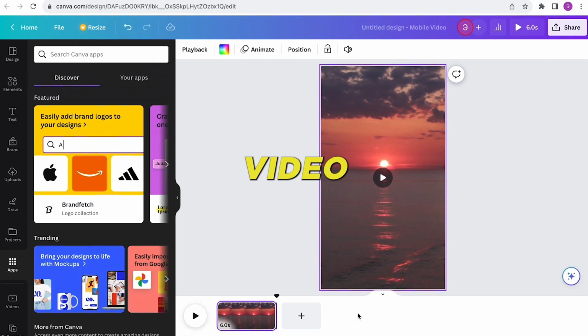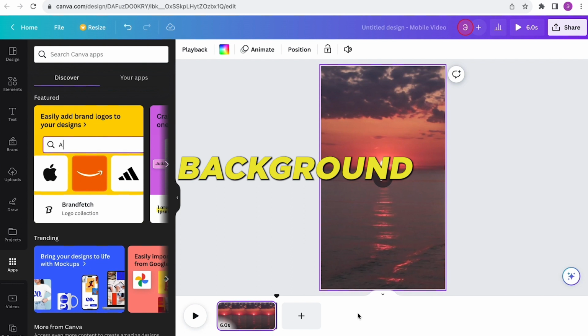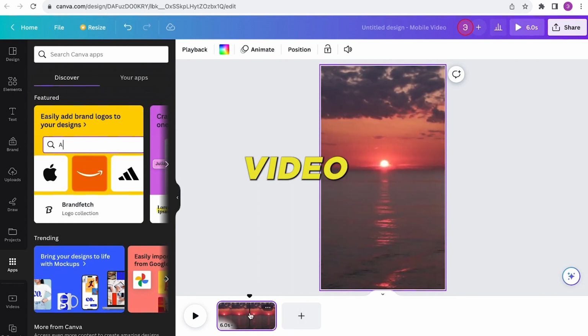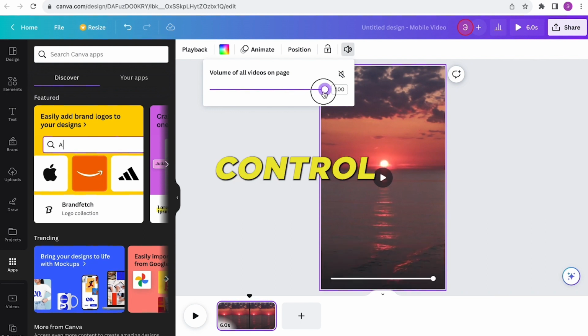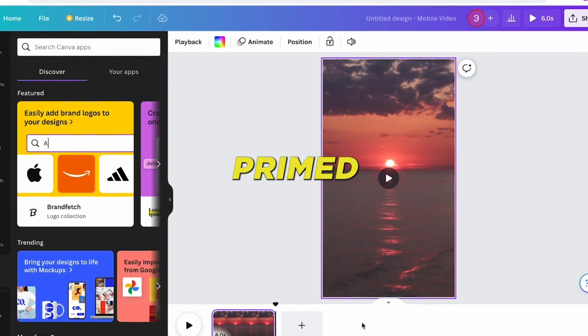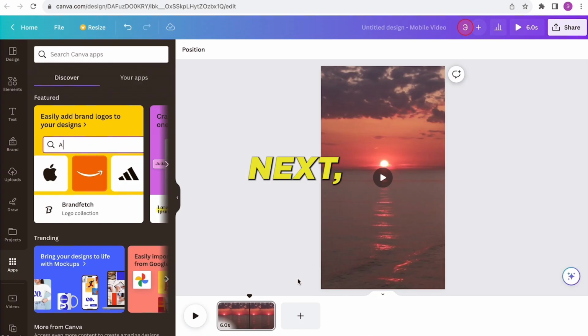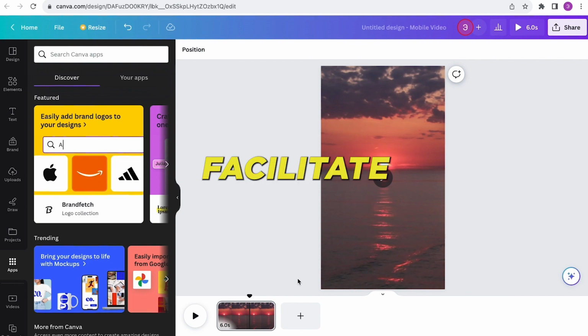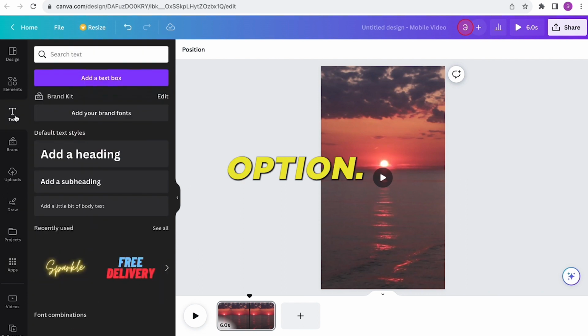Lastly, we'll ensure the video is free of any distracting background sounds or music. To mute the video, select it, click on the speaker symbol, and slide the volume control to its lowest setting. With these adjustments, your video is now primed for the next steps. Next, we'll proceed to embed our text, setting the stage for linking it with our data, which will facilitate the automated content generation. Navigate to the Text option.